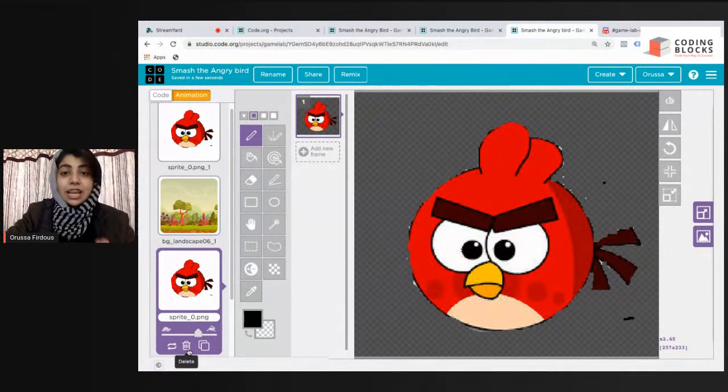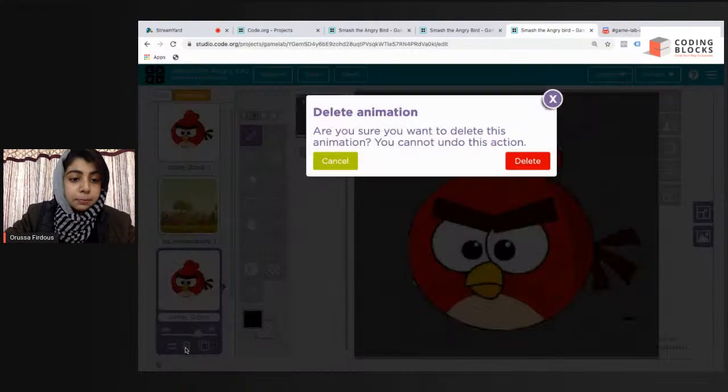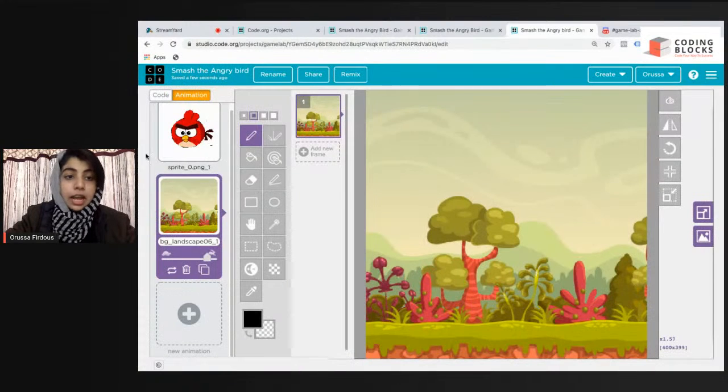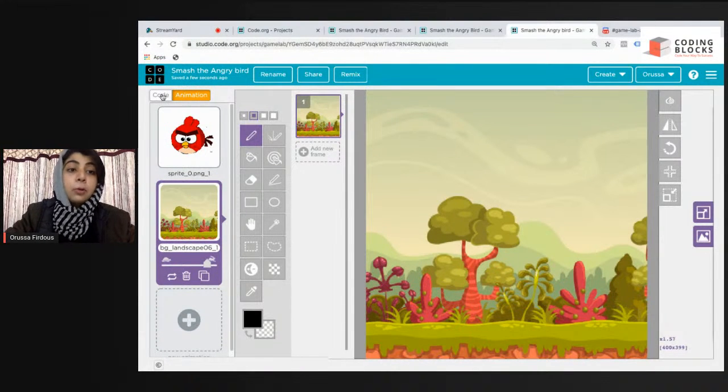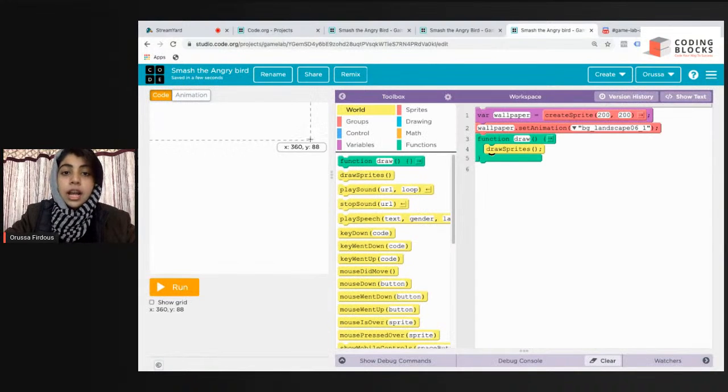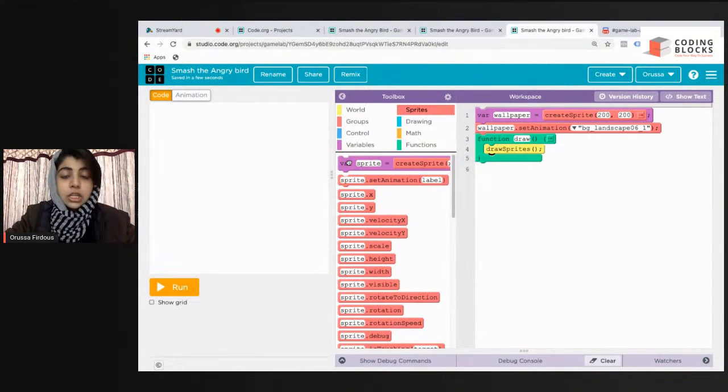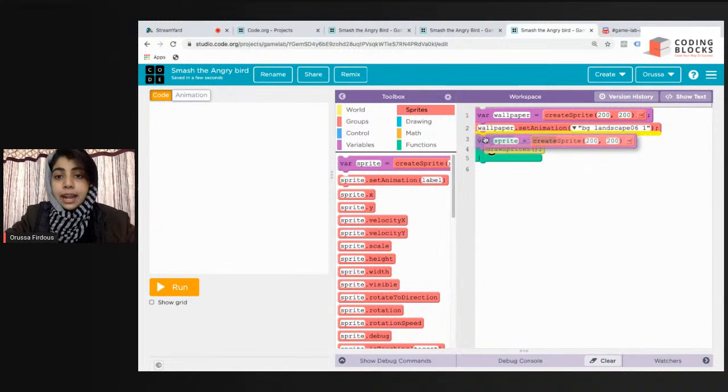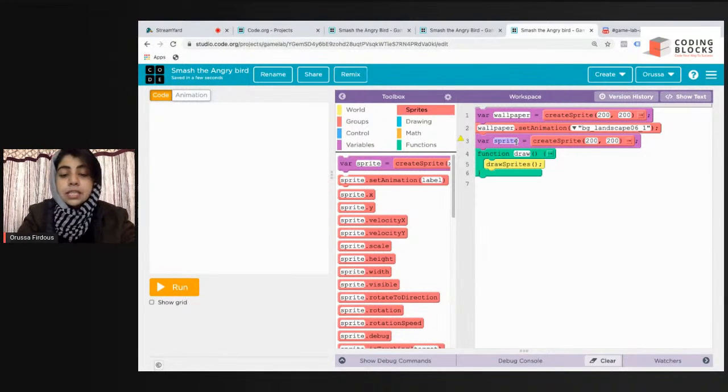Now let us import this sprite in our project. Switching on to the code section, I'm going to delete this because I have already imported the Angry Bird sprite. Now I'm going to switch to the code mode and go to sprites. Variable, and let us name this bird.